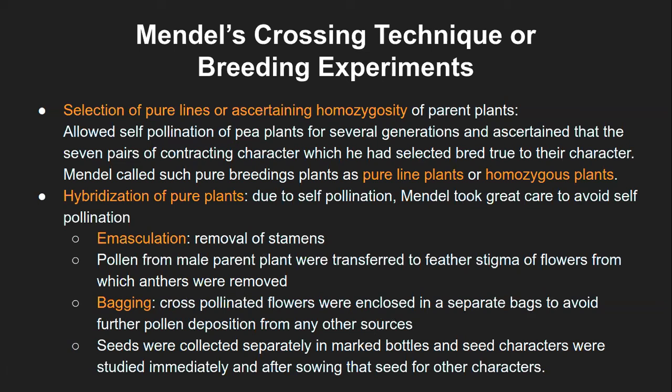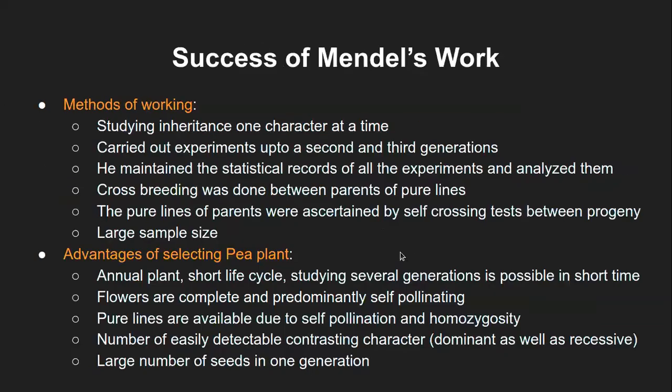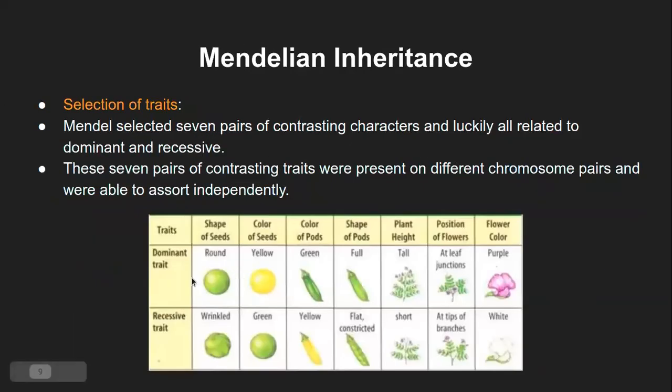Whatever offspring seeds were generated were collected separately in marked bottles, and the seed characters were studied immediately. If it is a seed character, that means from this list, these characters can be studied immediately. For example, even the pod color and shape of the pod, all these four can be studied immediately.